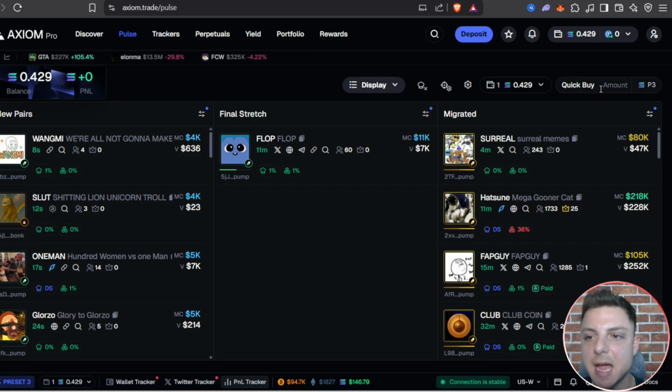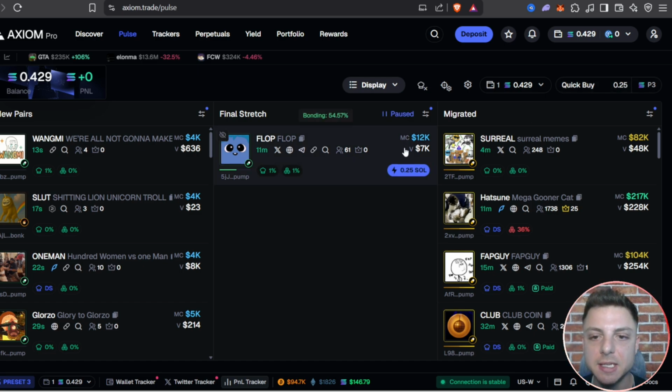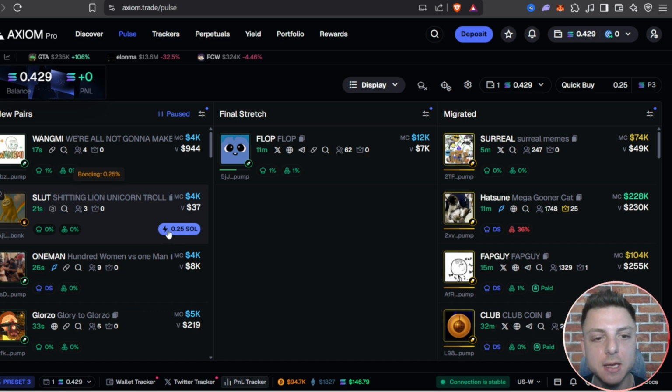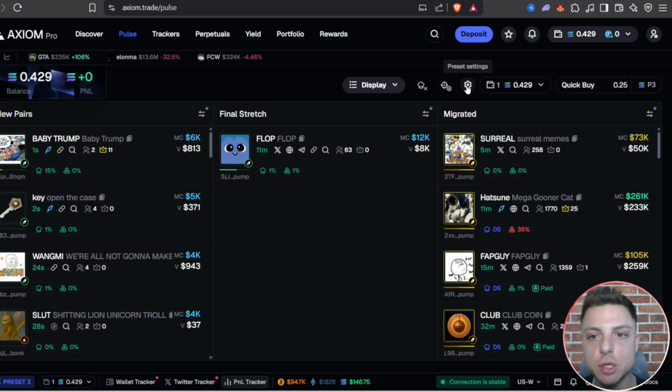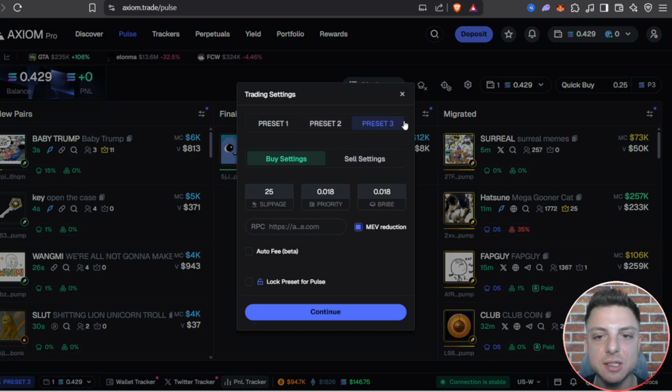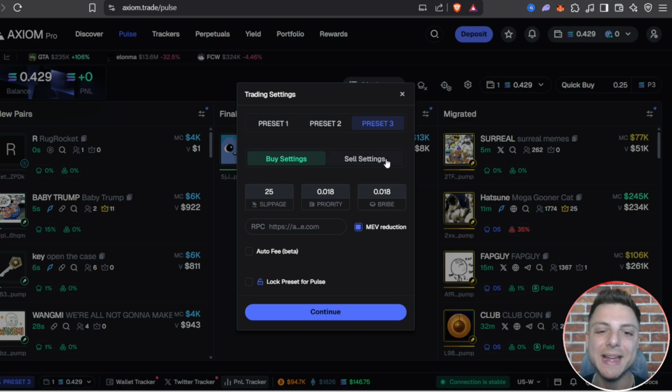We can then customize our quick buy settings. So let's put this at 0.25 Solana. And then instantly you can see we'd be able to enter into any trade just by clicking this button for our quick buy settings. Next thing you will want to do is come over to this cog, come over to the preset settings and go ahead and change our buy and sell settings.